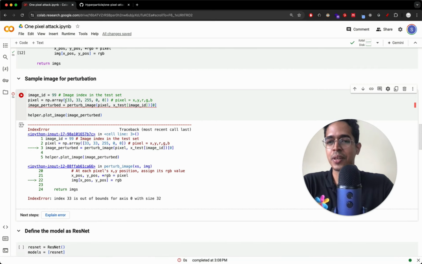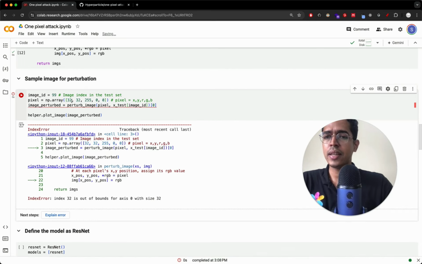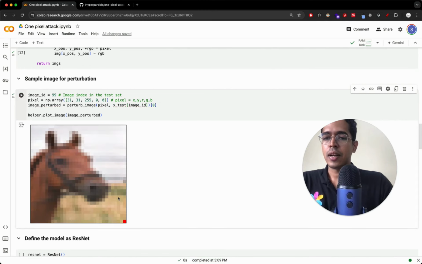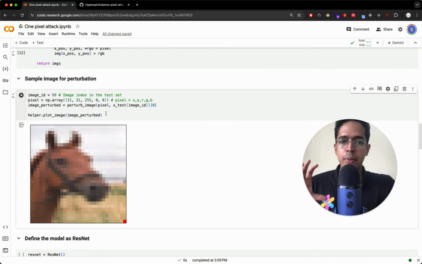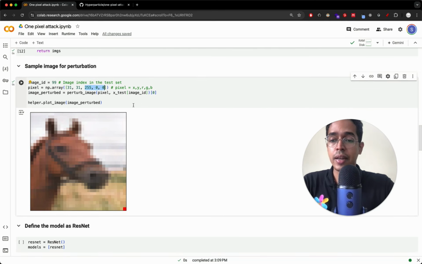See, this does not work. If it is 31, I don't know if the index starts with 1 or 0, so let me try with 32. Maybe this also will not work. I think the index starts with 0, right? Yeah, so if it is 31 by 31, it will be the last pixel. See, this is how the perturbation works. But this is a sample perturbation. We have no idea which pixel we have to perturb, or by how much. These two things we are yet to figure out.